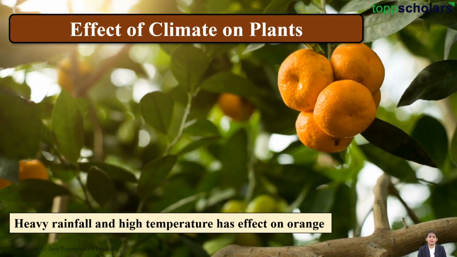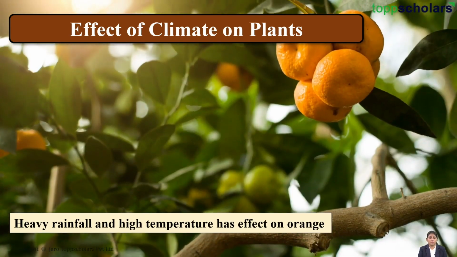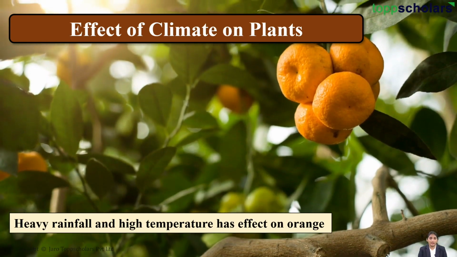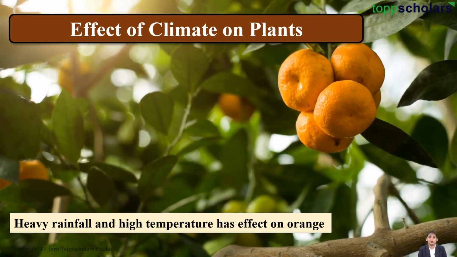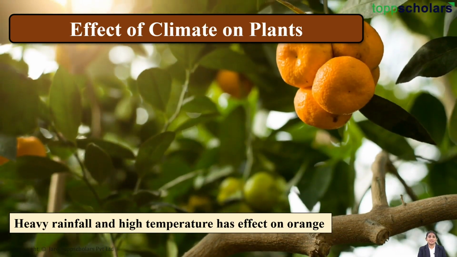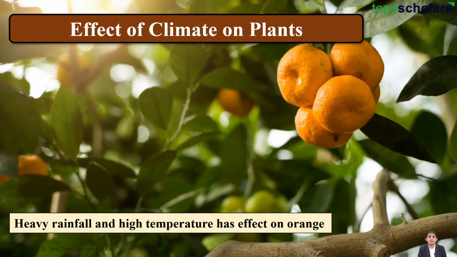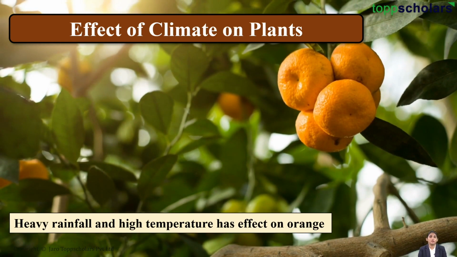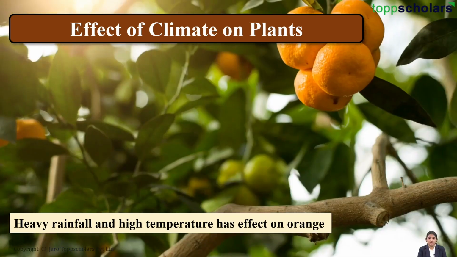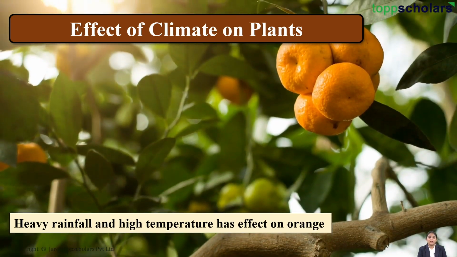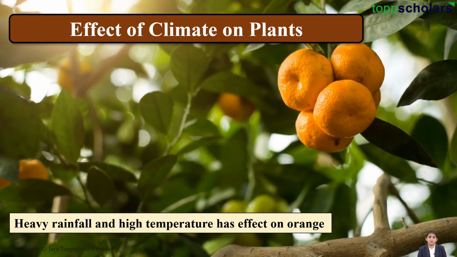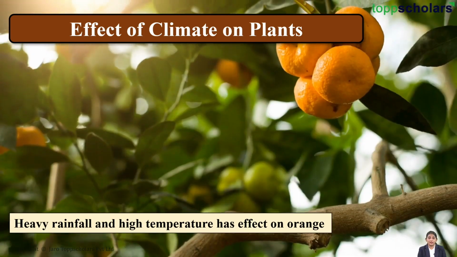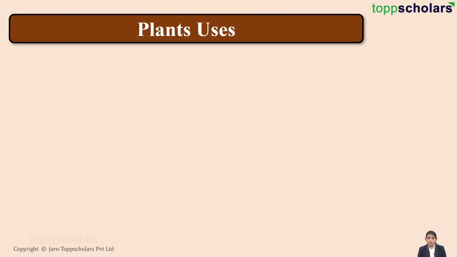Now let's say that there is very heavy rainfall and the temperature is quite high, then it definitely has an effect on the orange plantations. So we can say that climate has some effect on the growth of plants, right? For example, as I said, if the rainfall is very heavy and the temperature is very high, then it directly affects the orange plantations.